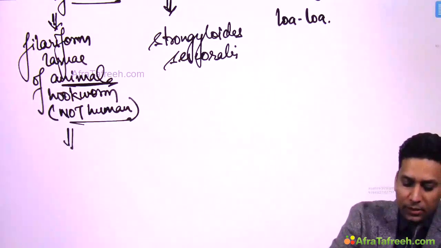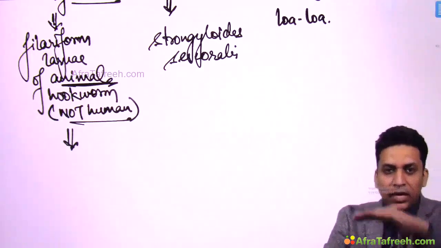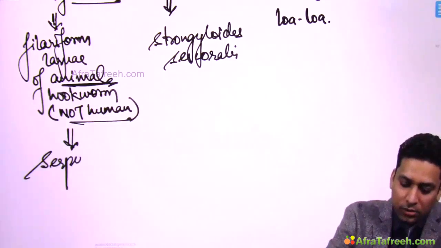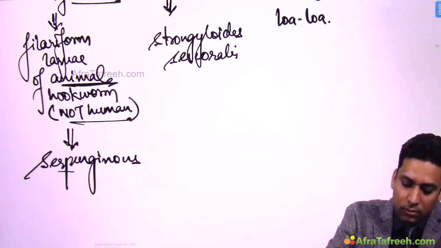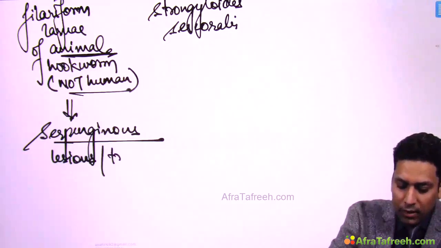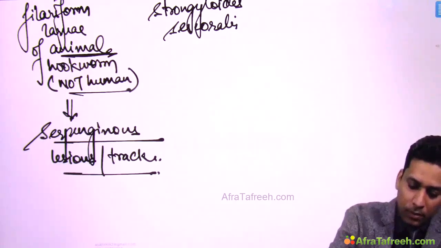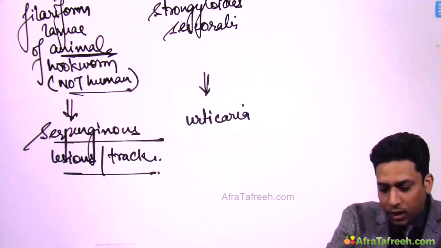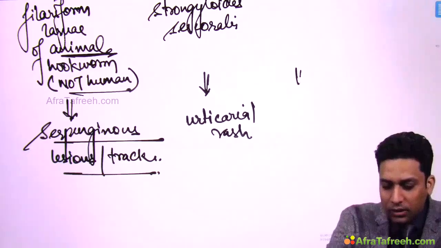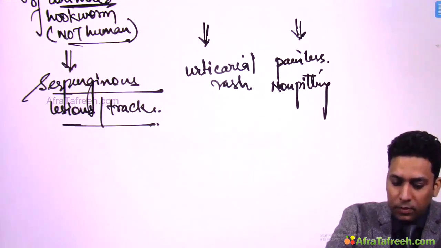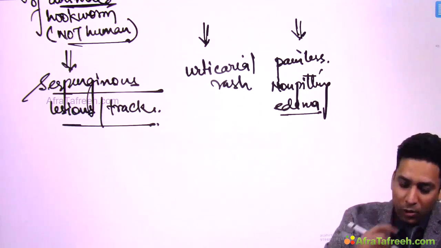How do they clinically present? Larva migrans will present with snake shaped or serpent shaped lesions, so this is known as serpiginous lesions or track. Larva currens presents with urticarial lesions, so urticarial rash, and Calabar swelling presents with painless, non-pitting edema or swelling.